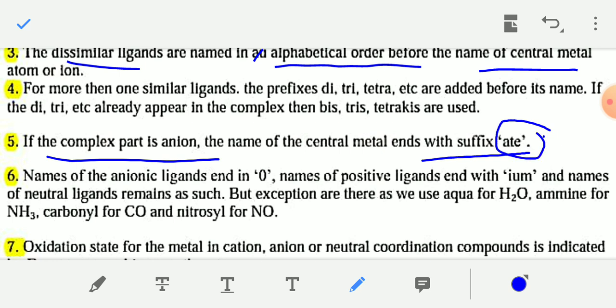Like if silver is present in an anionic coordination complex, you use its Latin name argentum and add the suffix ate, so it will be argentate, not argentum. So if the complex part is an anion, the name of the central atom ends with the suffix ate.